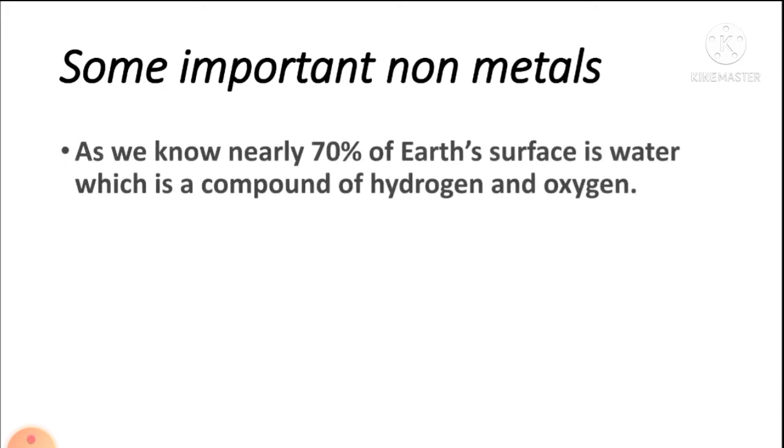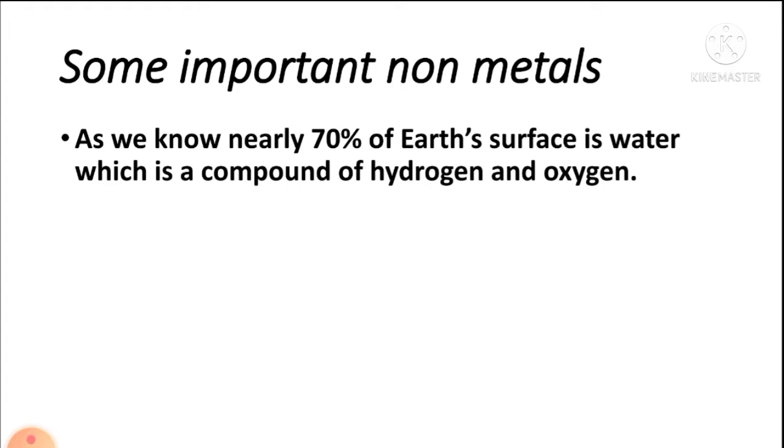Some important non-metals. As we know, nearly 70% of earth surface is water, which is a compound of hydrogen and oxygen. जैसा कि हम जानते हैं कि कोई भी एलिमेंट जो है वो फ्री स्टेट में नहीं मिलता. It's always present in combined form, in the form of compound. So similarly, hydrogen and oxygen, which are very important non-metals, are also found in the combined form as well as free form. Hydrogen is not present in the free form, but oxygen is present in free form in the atmosphere.